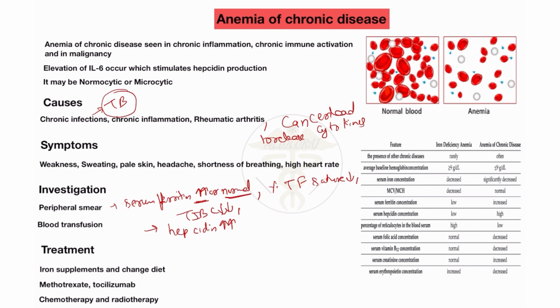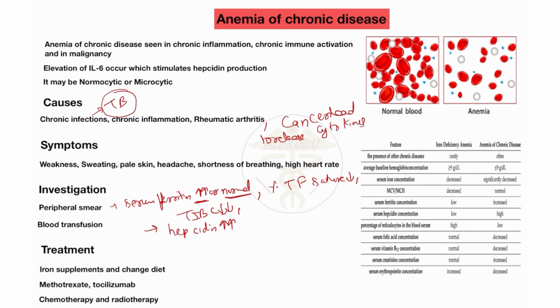So here you will see the investigation of the patient. Here you will see the level of ferritin: in iron deficiency anemia a low level of ferritin, but in anemia of chronic disease an increased or normal level of ferritin. And serum hepcidin level is low in the patient of iron deficiency anemia, but high in the anemia of chronic disease. So this is the investigation of the anemia of chronic disease.